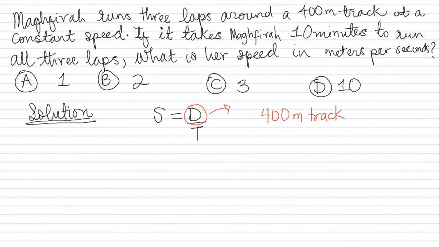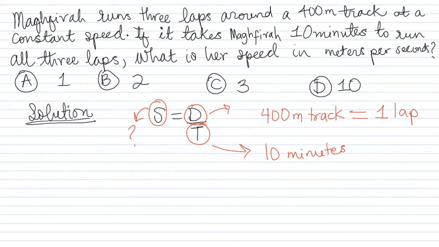And one thing you need to know is a 400-meter track is equivalent to 1 lap. That's the first thing you need to know. They've also given us the time, which is 10 minutes. Those are the 2 key pieces of information that we have, and we're told to solve for the speed, which is what we're looking for here.